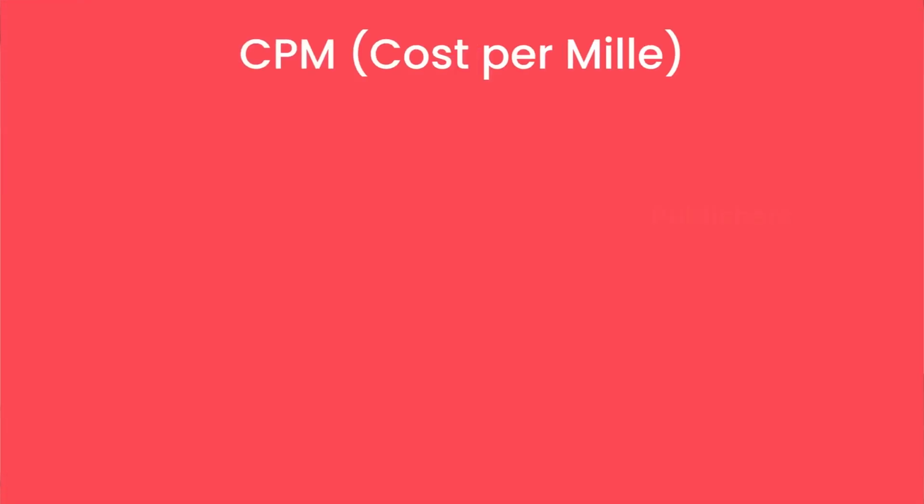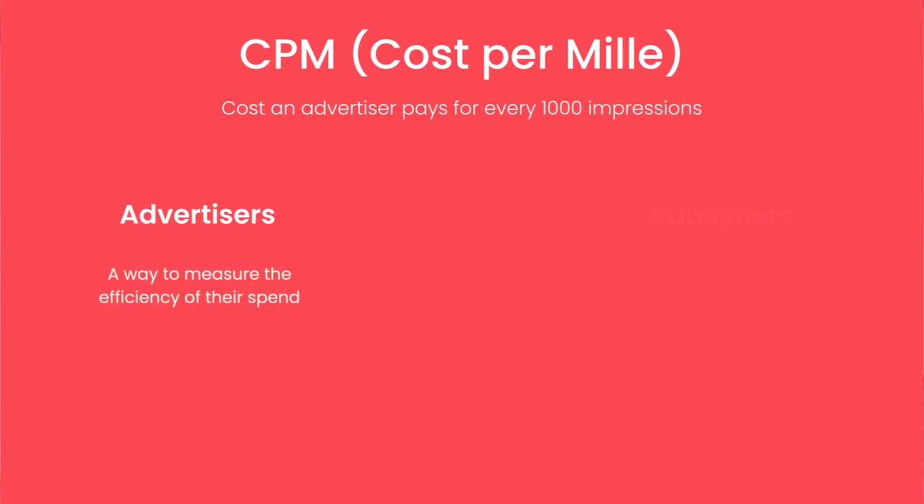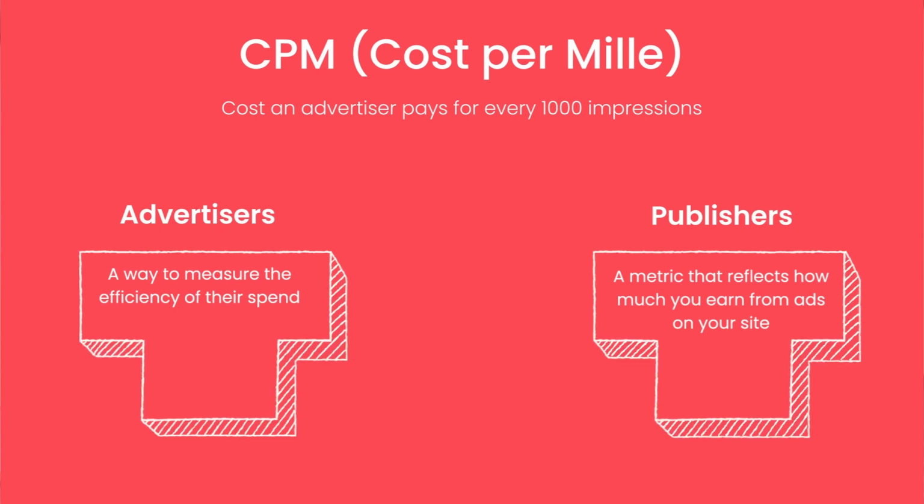So, what exactly is CPM? It stands for cost per mille. And no, we are not talking about miles. Mille is Latin for 1000, so CPM refers to the cost advertisers pay for every 1000 ad impressions. For advertisers, it's a way to measure the efficiency of their spend. For publishers, it's a metric that reflects how much you earn from ads on your site. Think of it as a bridge between advertisers and publishers.